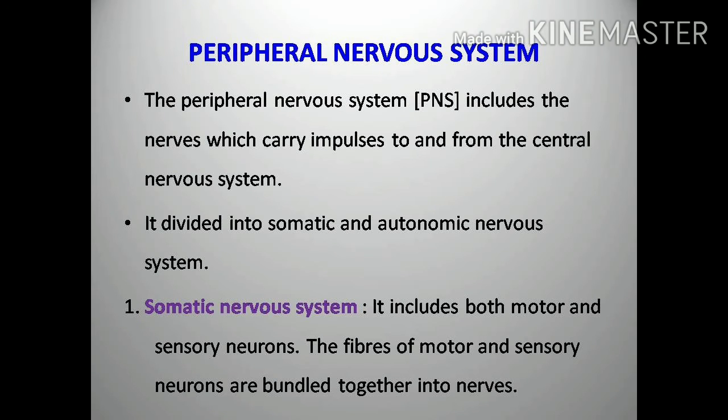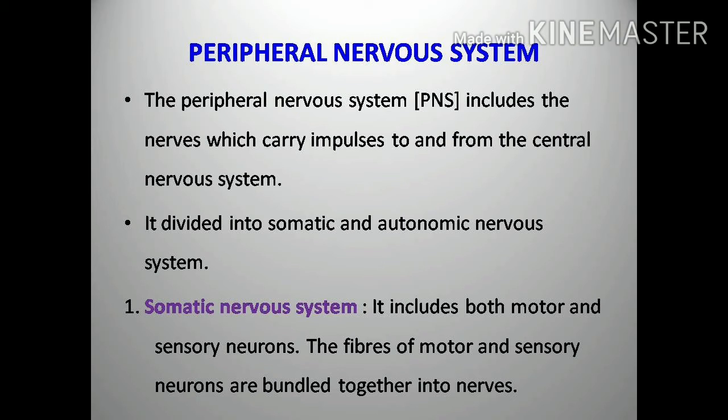The peripheral nervous system is called the PNS. It comprises the nerves that connect the central nervous system with the different parts of the body. It includes the nerves which carry impulses to and from the central nervous system. This peripheral nervous system is divided into the somatic and autonomic nervous system.